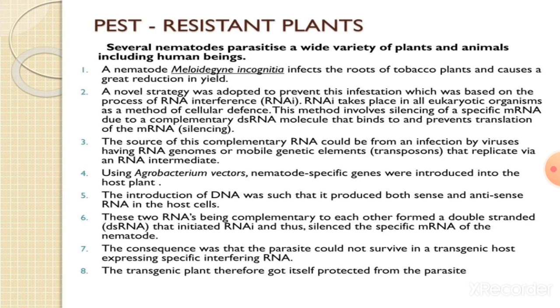Using Agrobacterium vectors, nematode-specific genes were introduced into the host plant. The introduction of DNA was such that it produced both sense and antisense RNA in the host cell. These two RNAs, being complementary to each other, form a double stranded RNA that initiates RNA interference and thus silences the specific mRNA of the nematode. The consequence was that the parasite could not survive in the transgenic host expressing specific interfering RNA. The transgenic plant therefore got itself protected from the parasite.